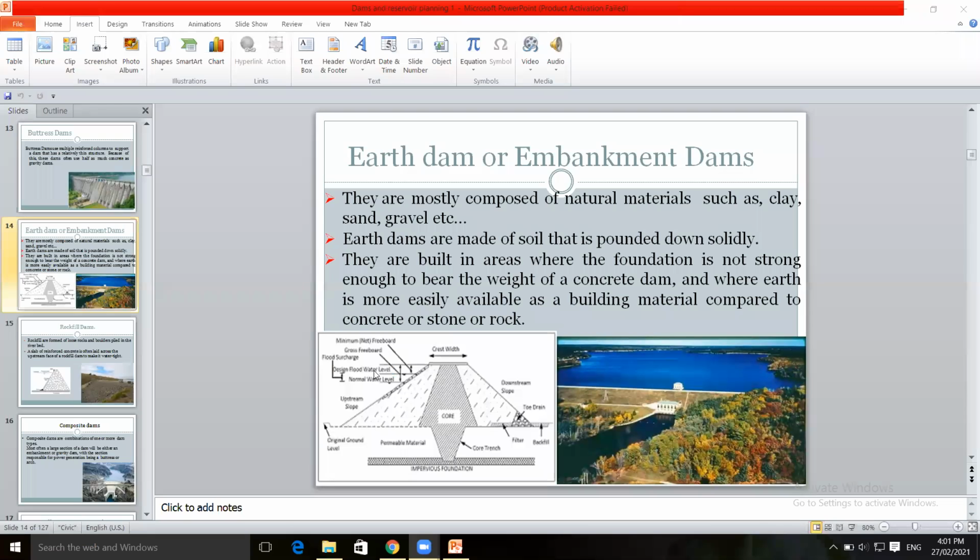This is a freeboard. The maximum water level at the top, normal pool level is shown, and design flood level is shown. Flood surcharge is in between this design flood water level and normal water level. Normal water level and this design flood water level, the distance between them is the flood surcharge, and the distance between the maximum water level and this design flood level is the freeboard. These are the component parts.